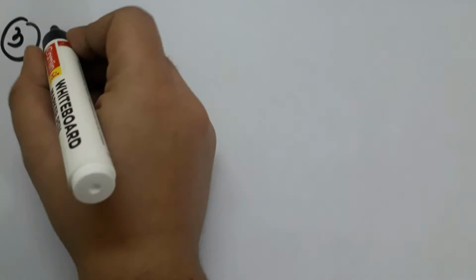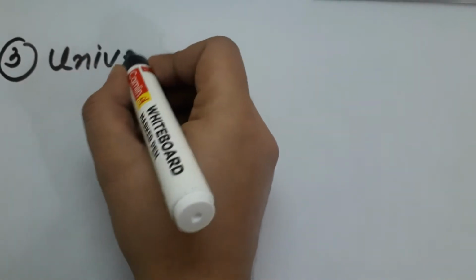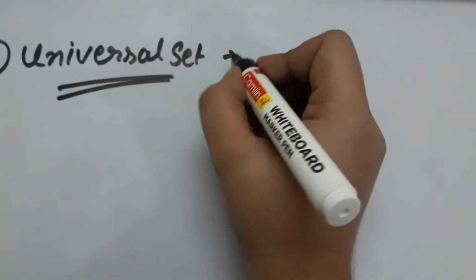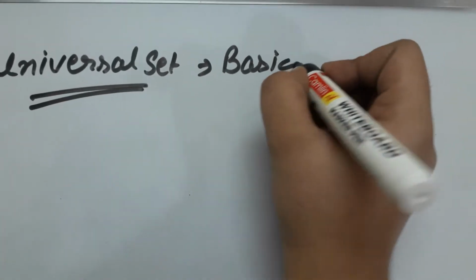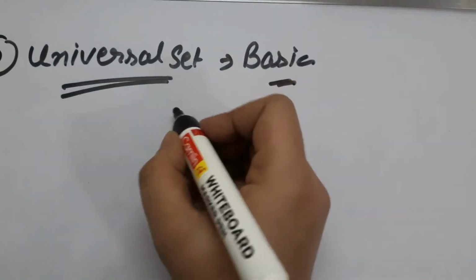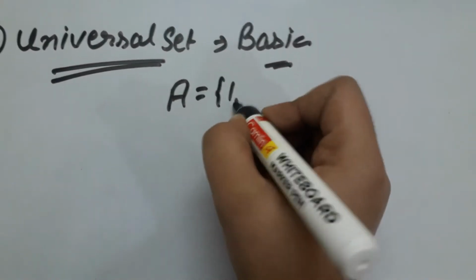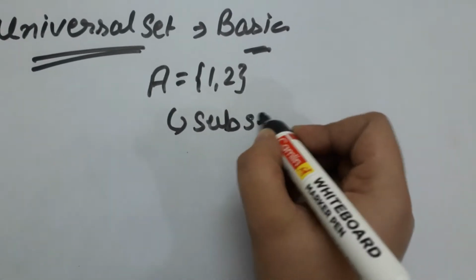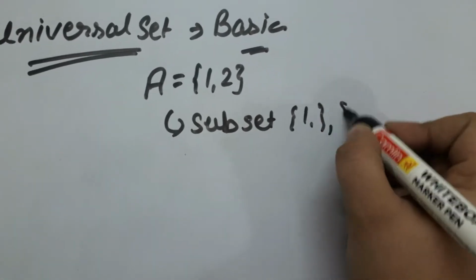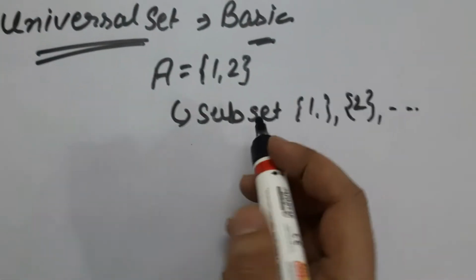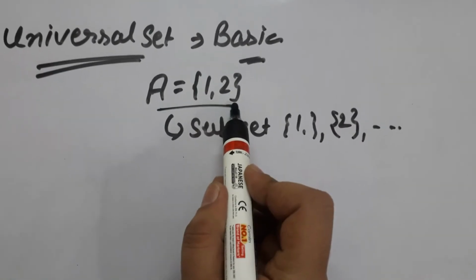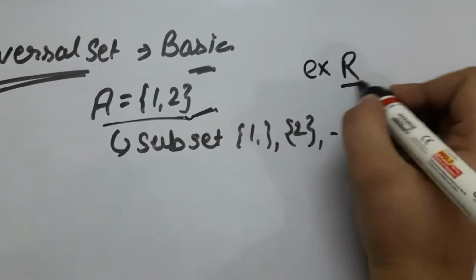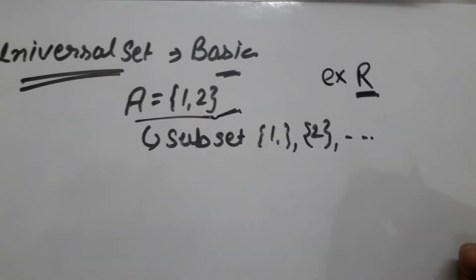Third is the universal set. So what is a universal set? A basic set is called a universal set. As we have seen, A is a set having elements 1 and 2, and we have its subsets as {1}, {2} and so on. So here A will be called the basic set, the universal set. Or for example, R, the set of real numbers, is also a basic set.